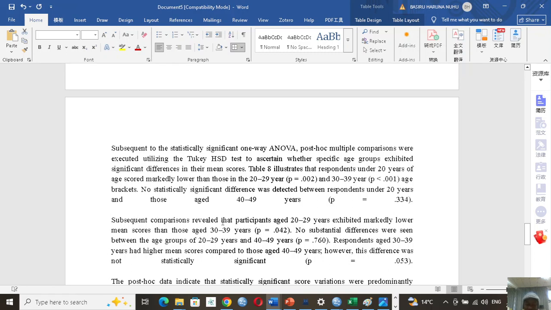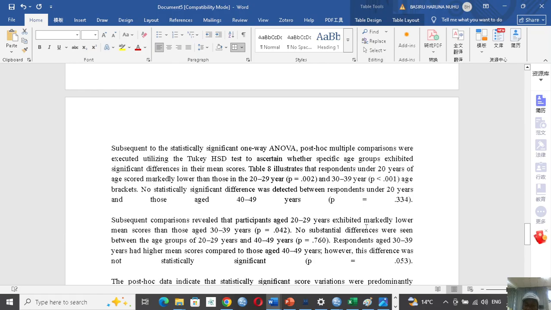Subsequent comparison revealed that participants aged 20 to 29 years exhibited markedly lower mean score than those age group. So this one here is showing statistically significant difference between this group and that group.